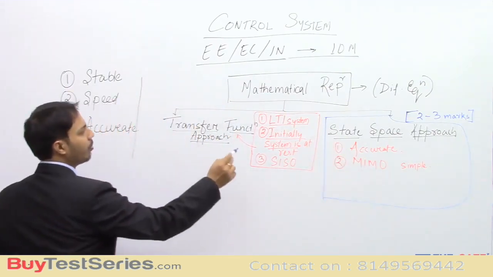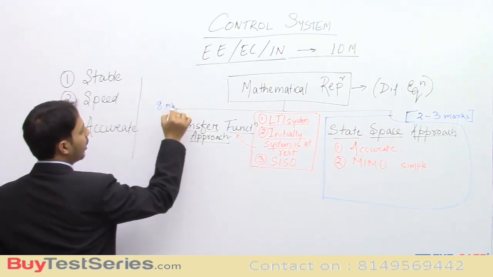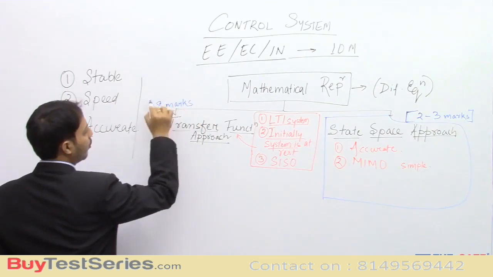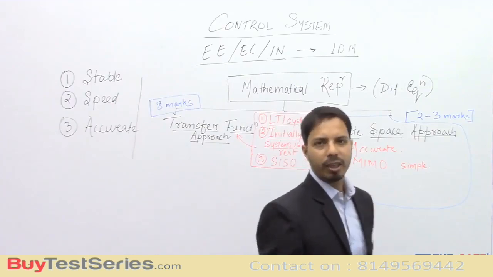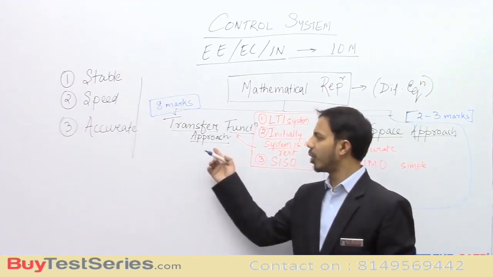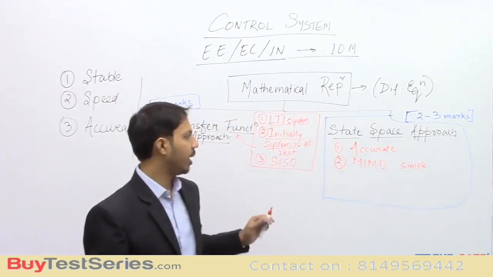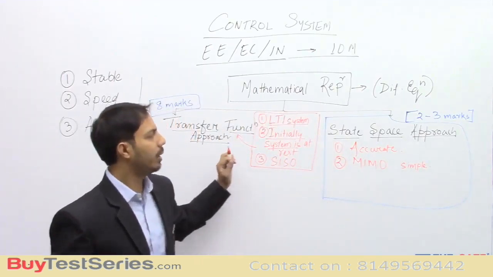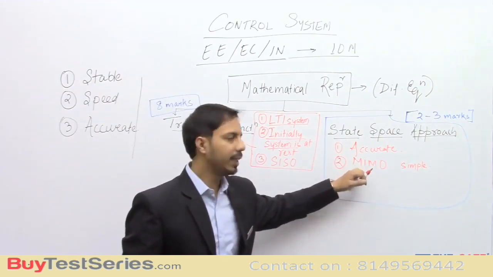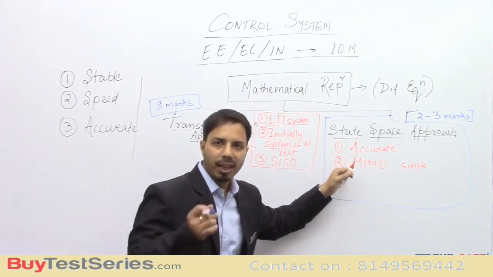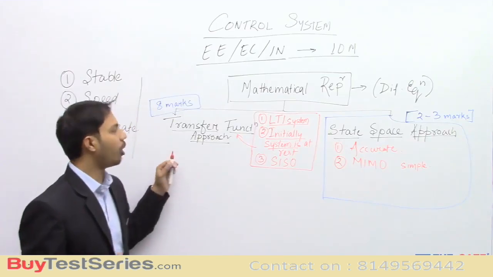Whereas transfer function approach, you can expect around 8 marks from this. Okay, it's very, very important. And also the number of topics in transfer function approach is more as compared to this. So this doesn't mean that this topic is not important. What I'm saying is the number of topics here is less, but definitely you will get a 2 marks question from here, at least. Whereas here the number of topics are more.